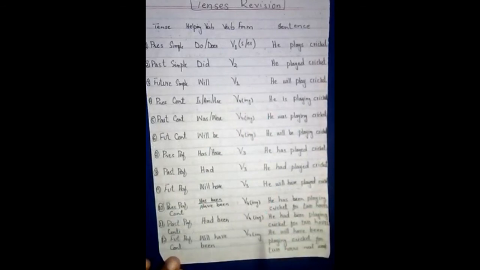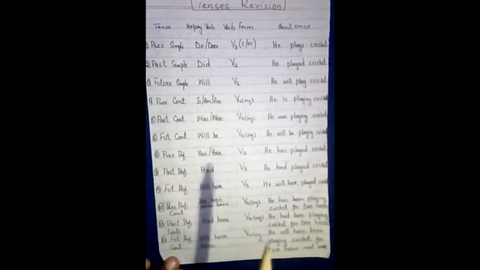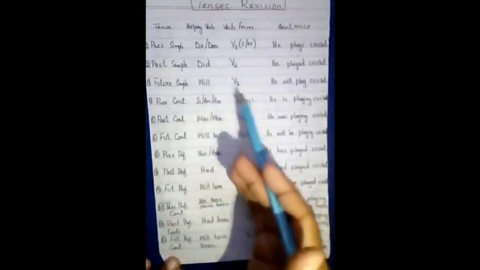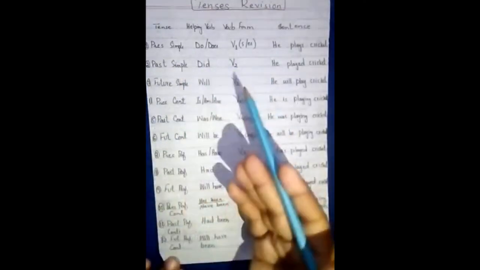Okay students, but bear in mind that without learning all these helping verbs and forms of verbs, we cannot make sentences in English. So bear in mind that before learning tenses you must know the helping verbs and forms of verbs, where we use helping verbs, and what the helping verbs of particular tenses are.